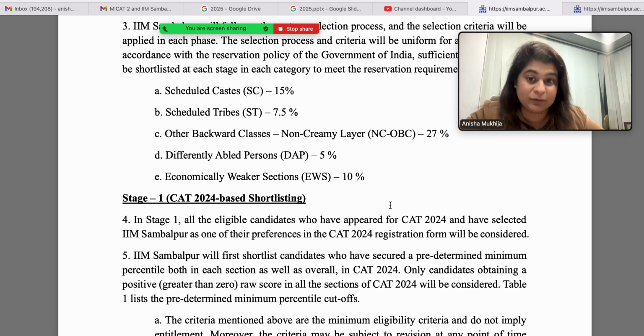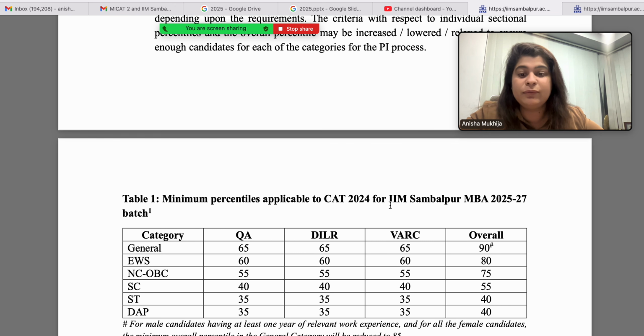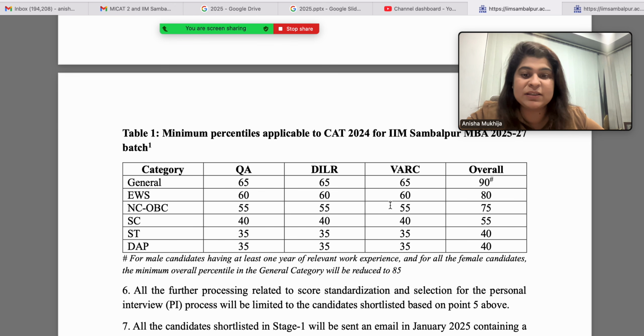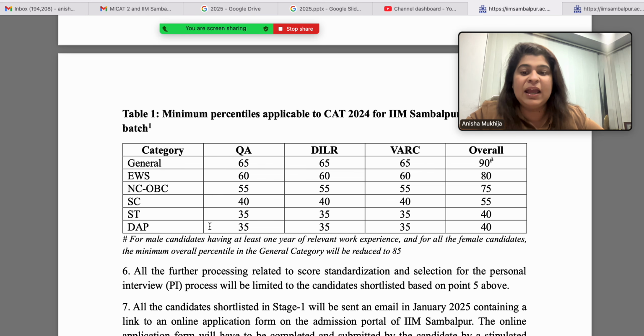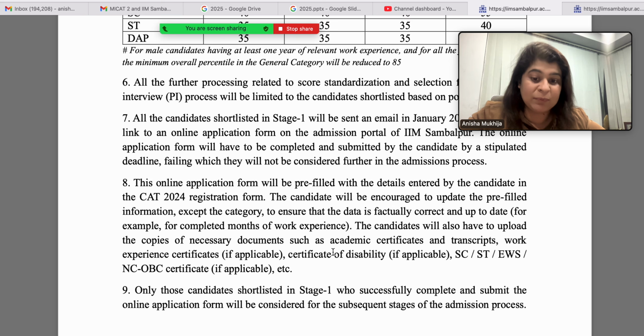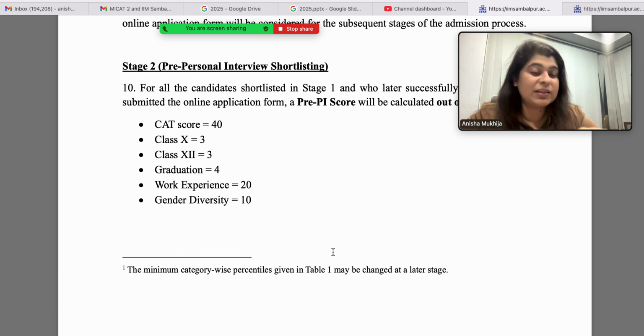Everybody who had applied, the minimum CAT percentile, like I mentioned, was 90, and that was for male candidates. For female candidates the minimum overall percentile was 85, right? So this much we know. That is the first level of minimum CAT percentile. Then the shortlisting criteria on the basis of which you have received PI shortlist emails today is CAT score 40%, 10th standard 3%,